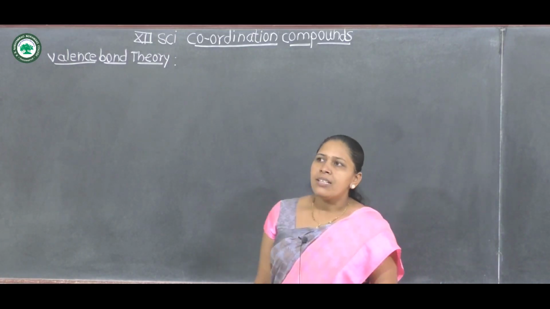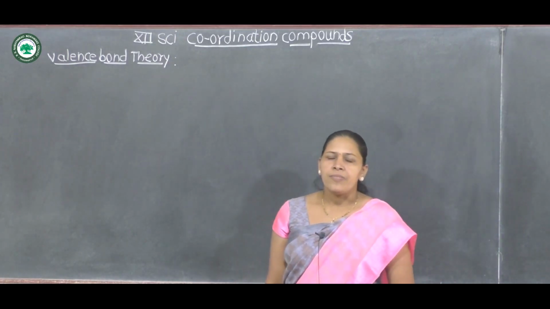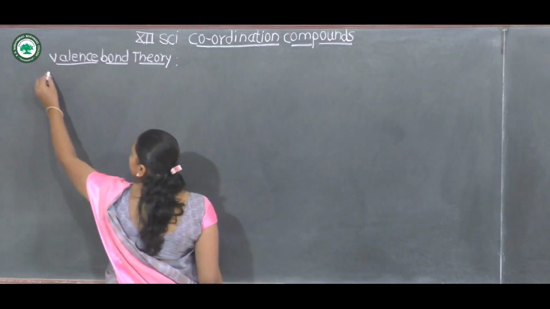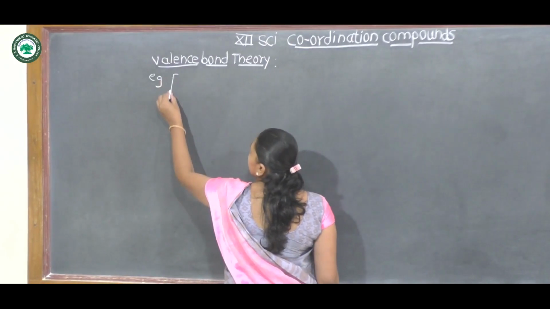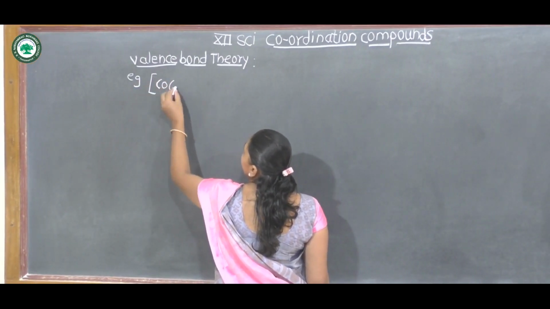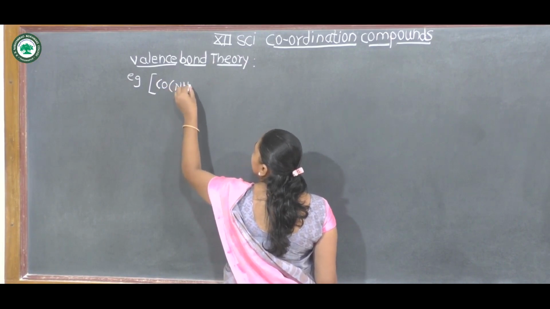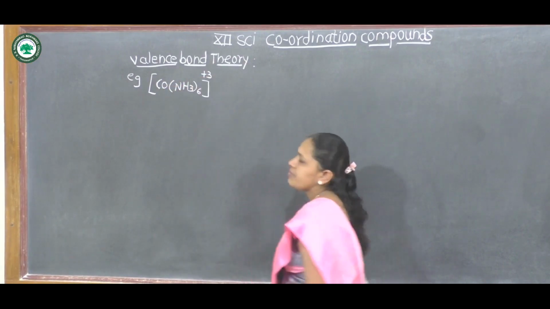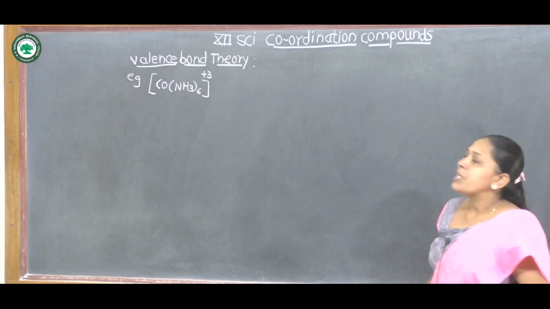First example, according to valence bond theory: hexaamminecobalt(III). It is a low spin complex.